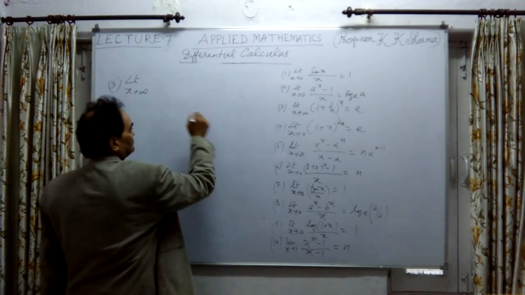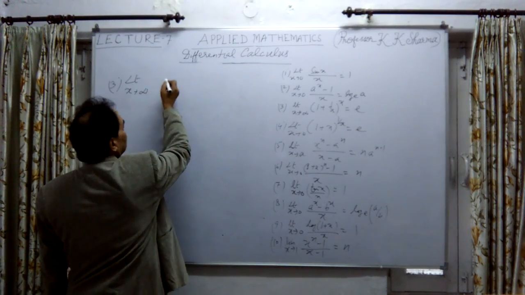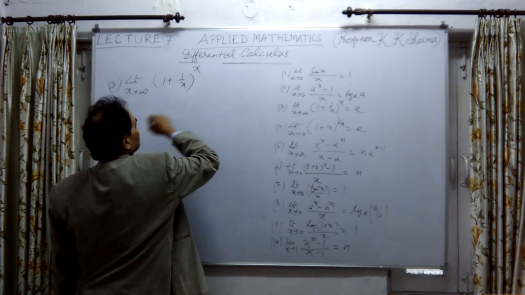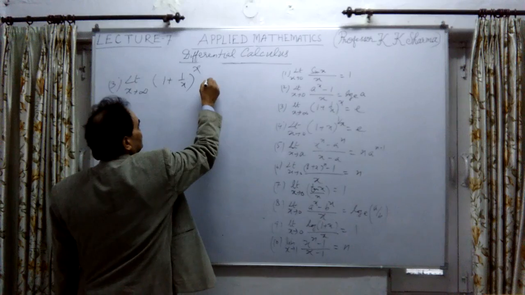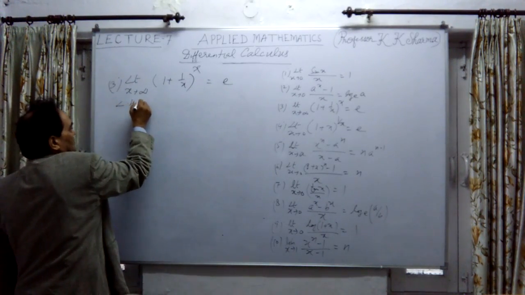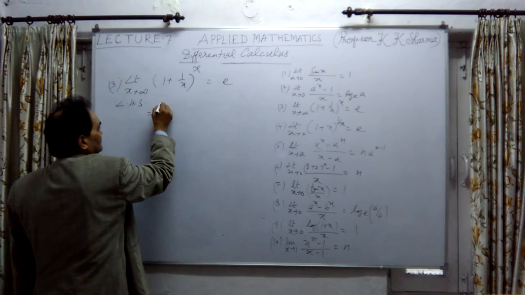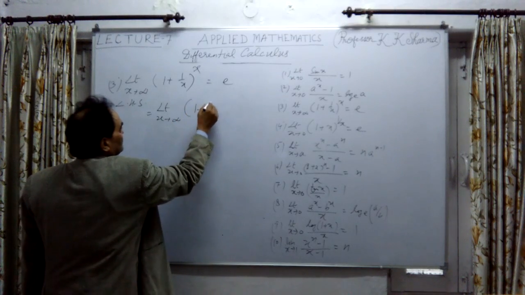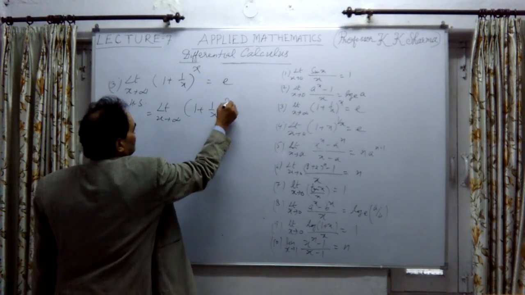Now let me take the first one. Limit x tends to infinity of (1 plus 1 on x) whole power x, which is equal to e. Let me take the left hand side: limit x tends to infinity of (1 plus 1 upon x) whole power x.